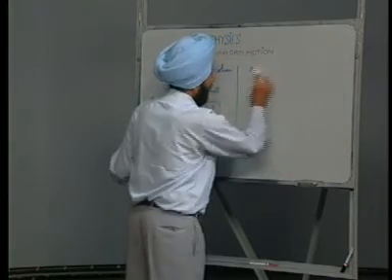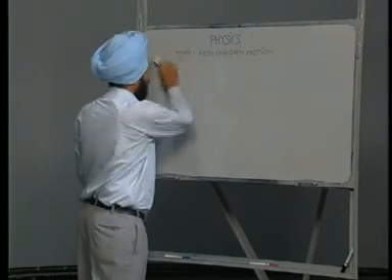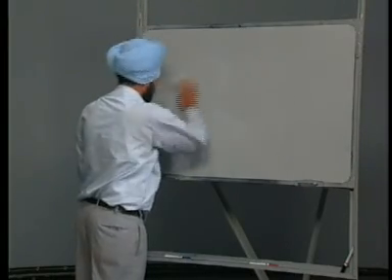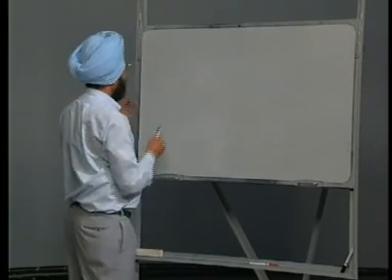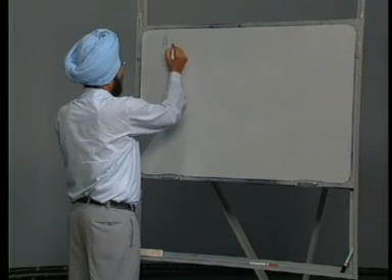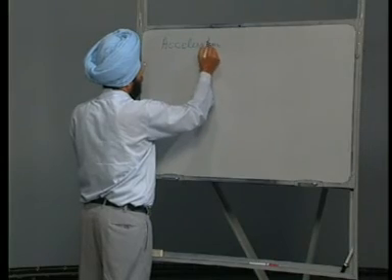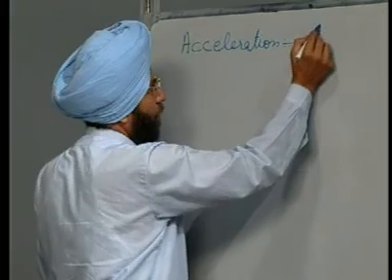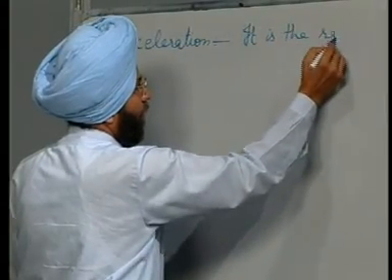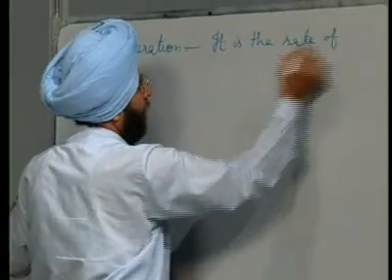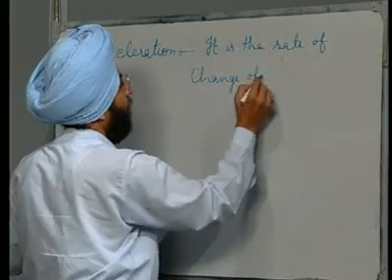We define acceleration. It is defined as the rate of change of velocity.